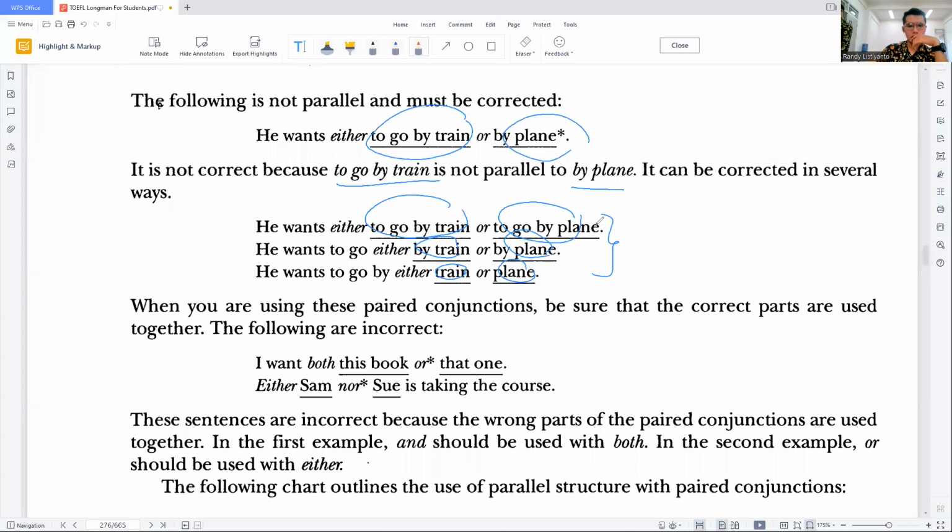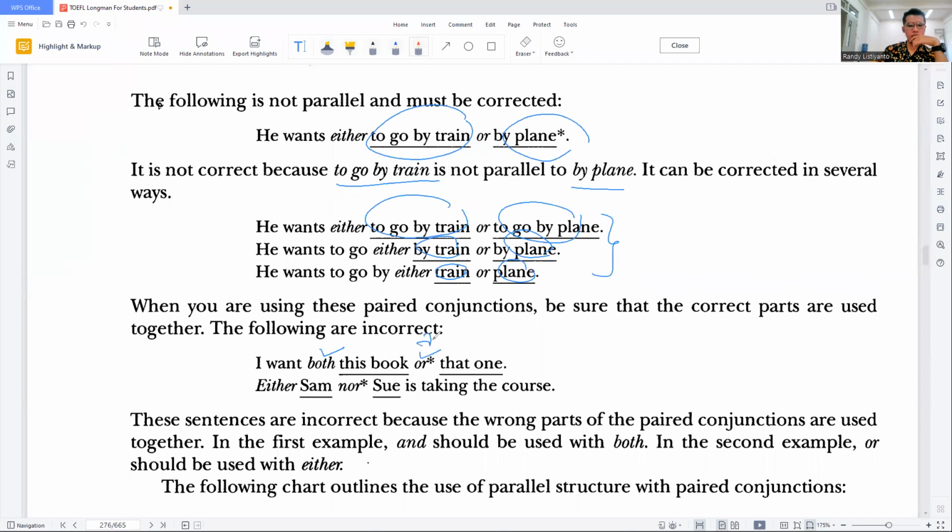And the next example, here we have "I want both this book or that one." And the second sentence, "either Sam, no Sue is taking the course." See this, "both" is not the pair of "or".